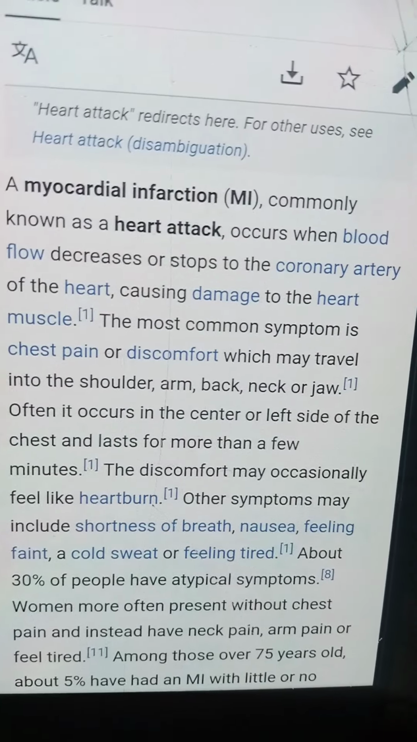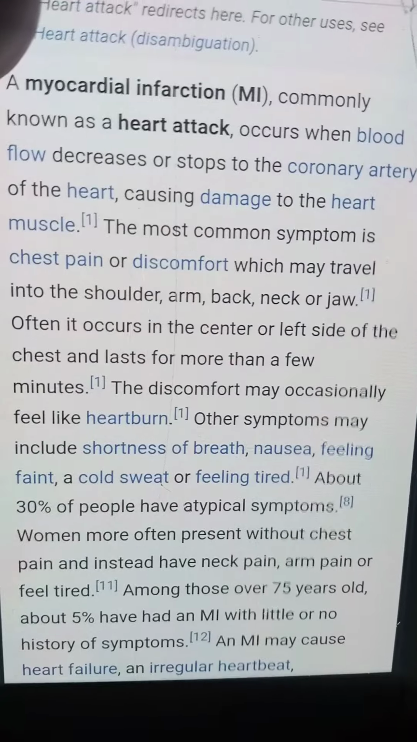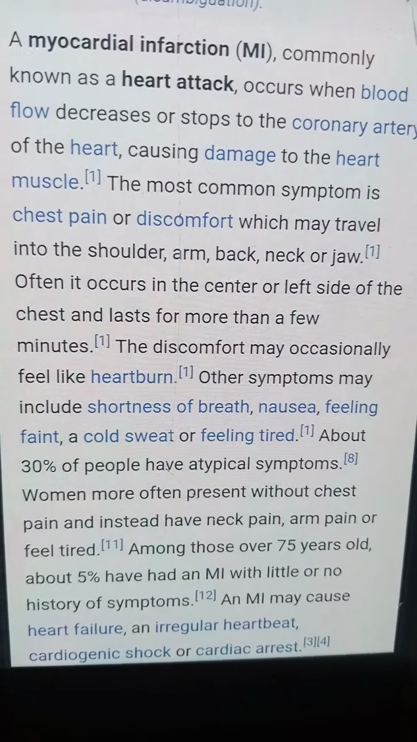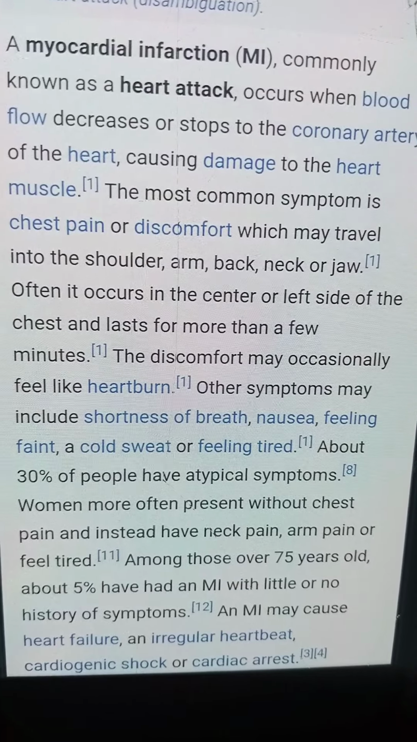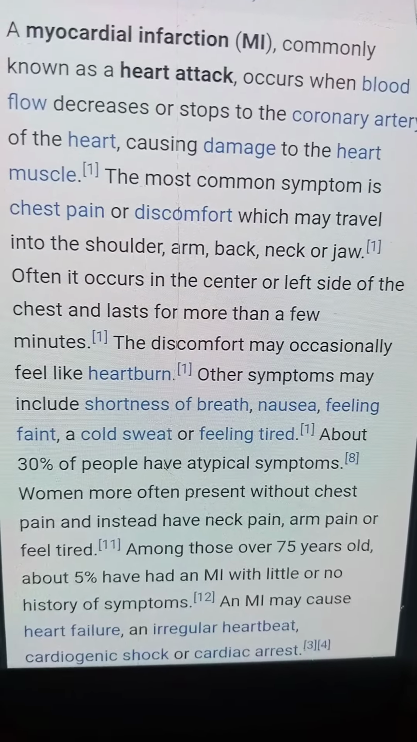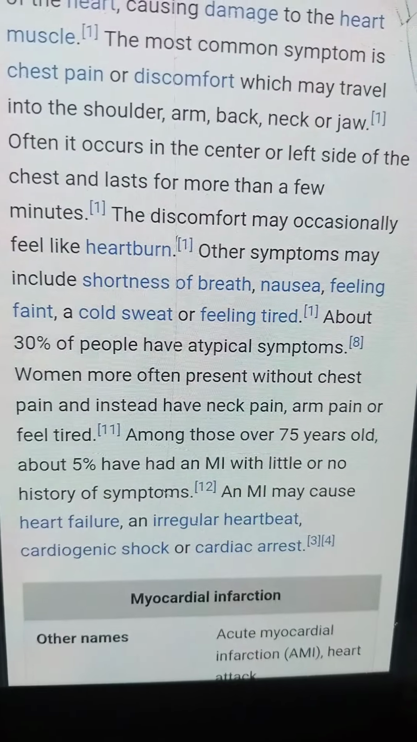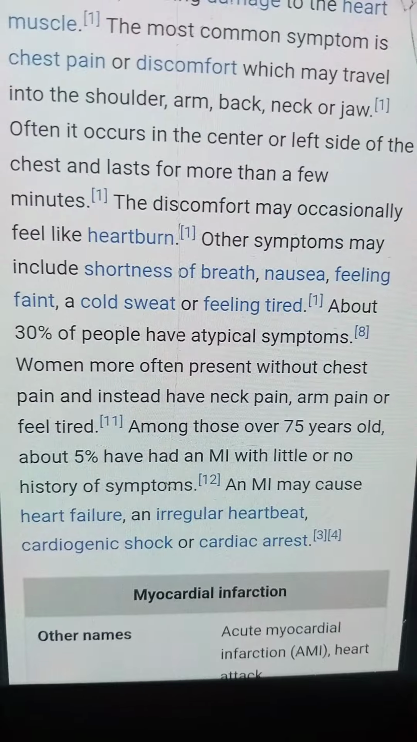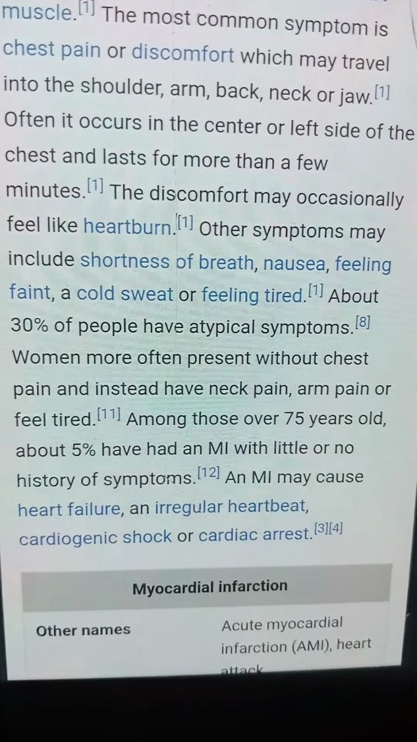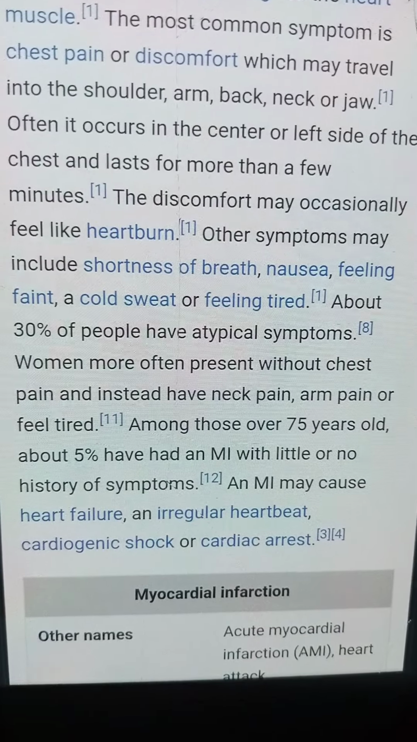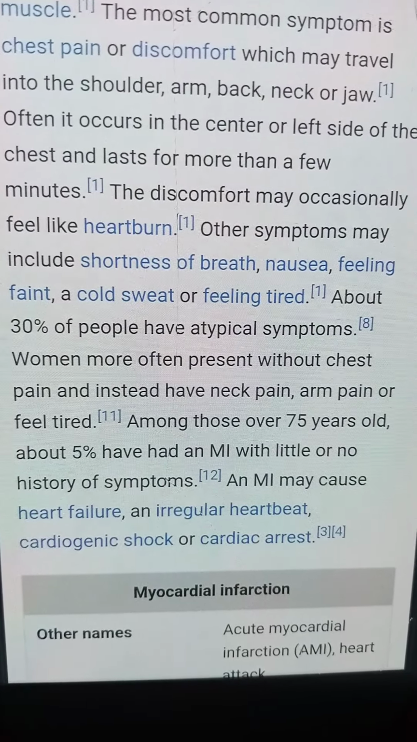The most common symptom is chest pain and discomfort, which may travel to the shoulder, arm, back, neck, or jaw. Often it occurs in the center or left side of the chest and lasts for more than a few minutes. This discomfort may occasionally feel like heartburn. Other symptoms may include shortness of breath, nausea, feeling faint, a cold sweat, or feeling tired.